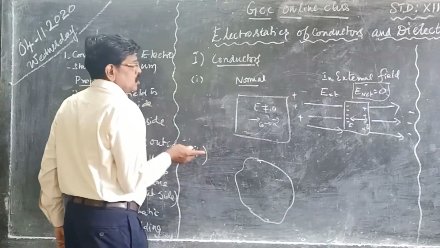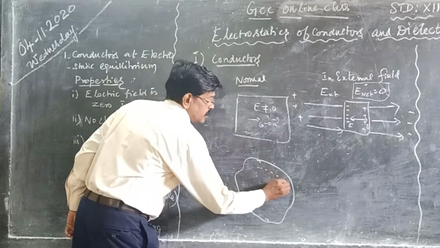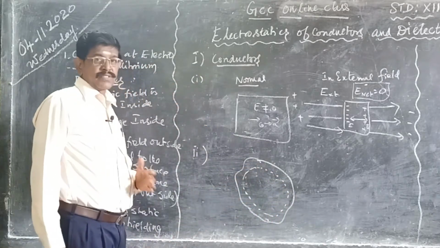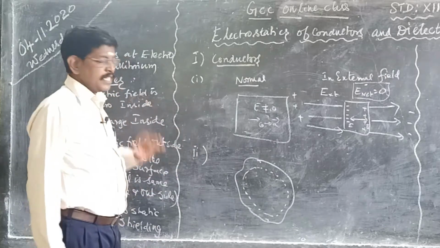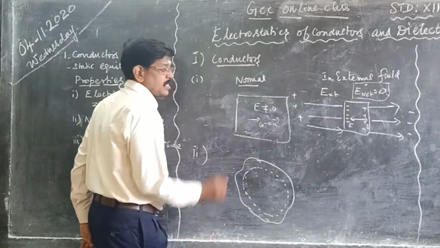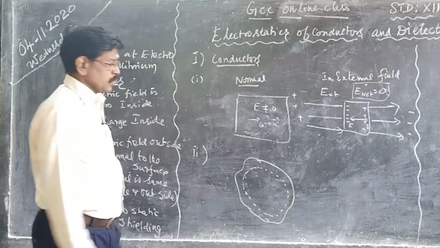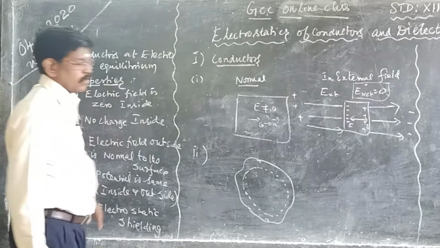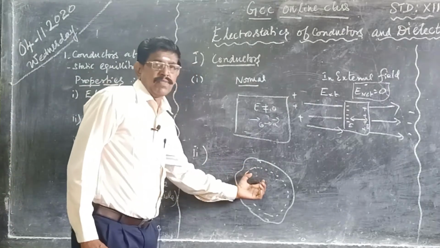Now you assume the Gaussian surface inside. The dotted line represents the Gaussian surface, which is nearer to this conductor. So, what is the first point? Electric field inside is 0 at the Gaussian surface we have assumed.